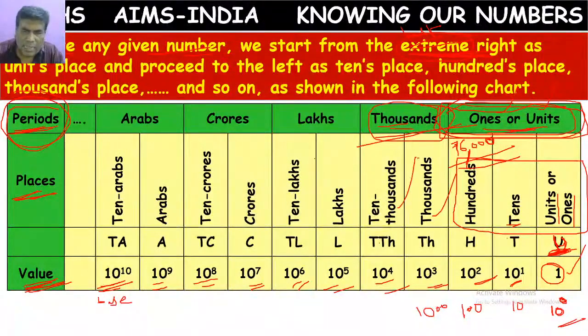Thousands place and 10,000s place, these 2 places together. Like that, we have lakhs period, crores period, Arabs period. So in our number system, we have place values and we have periods. Period means a group of place values. After one period, you have to keep a comma.